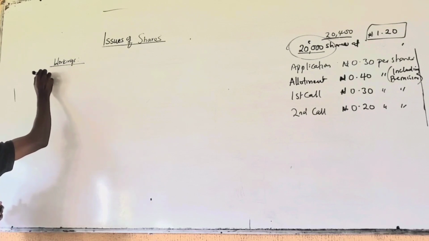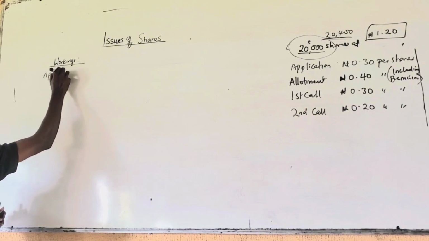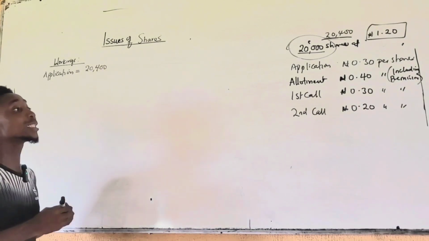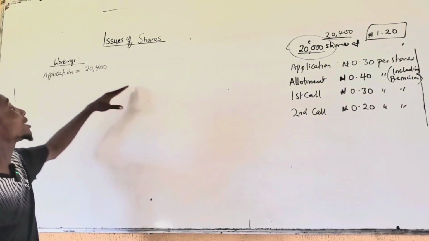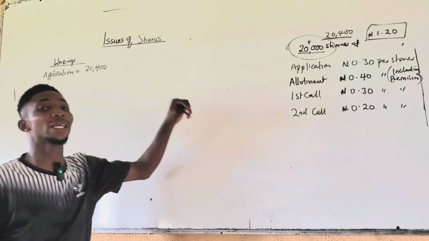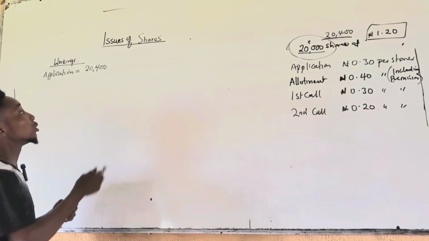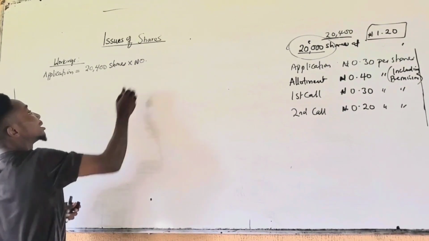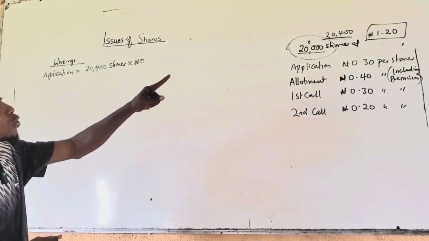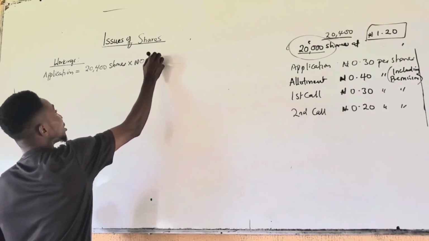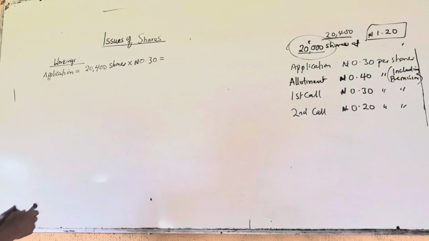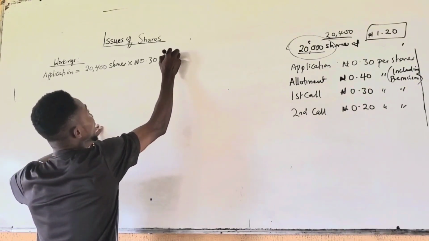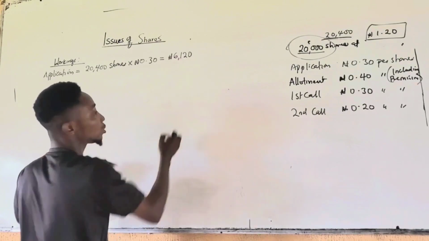For the application, you calculate for 20,400 shares, because that's the total application money you receive. 20,400 times the application fee of 30 kobo per share, 0.3, gives us 6,120.